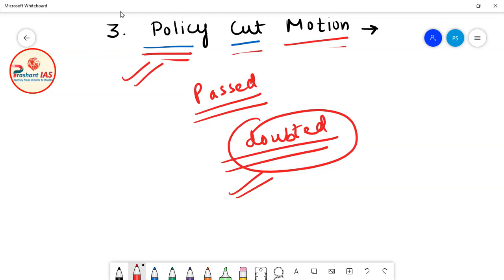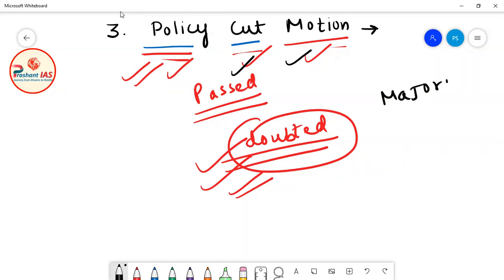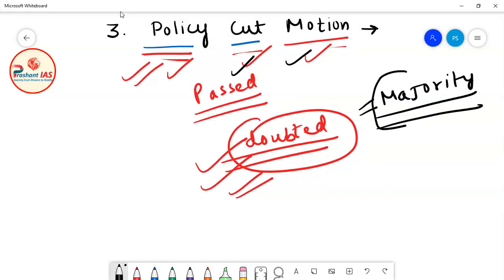So if the policy cut motion is passed in Lok Sabha, it means that Lok Sabha does not have faith in the government. It is not trusting the government. Now the government stands doubted, whether it really enjoys majority in Lok Sabha or not. Then the government has to prove its majority again in Lok Sabha by bringing a confidence motion.